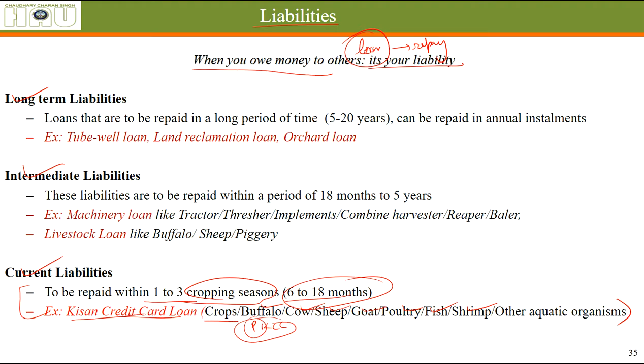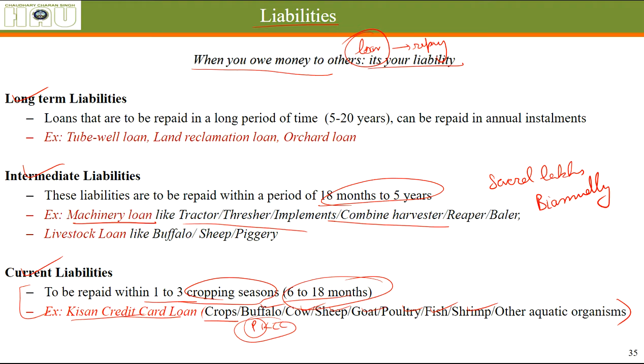Okay. Intermediate liabilities, you have to repay them between 18 months to 5 years. Just like loans for different types of machinery I mentioned here. The amount of these loans is in terms of several lakhs, and the installments are also big. Generally, the installments are biannual. So the installments are big, the amount of loan is big, and it takes a lot of time to repay them. That's why these are called intermediate liabilities. You are supposed to honor this liability in an intermediate period of time.